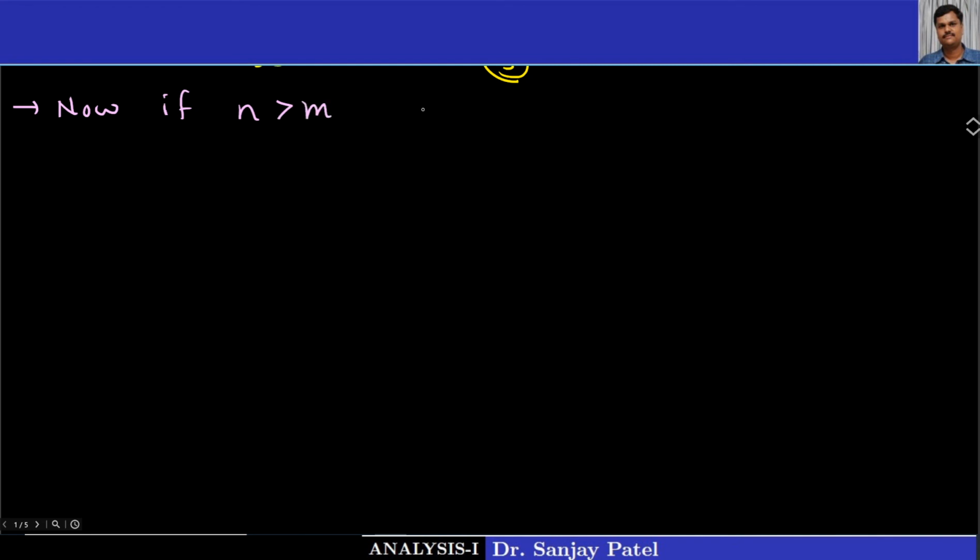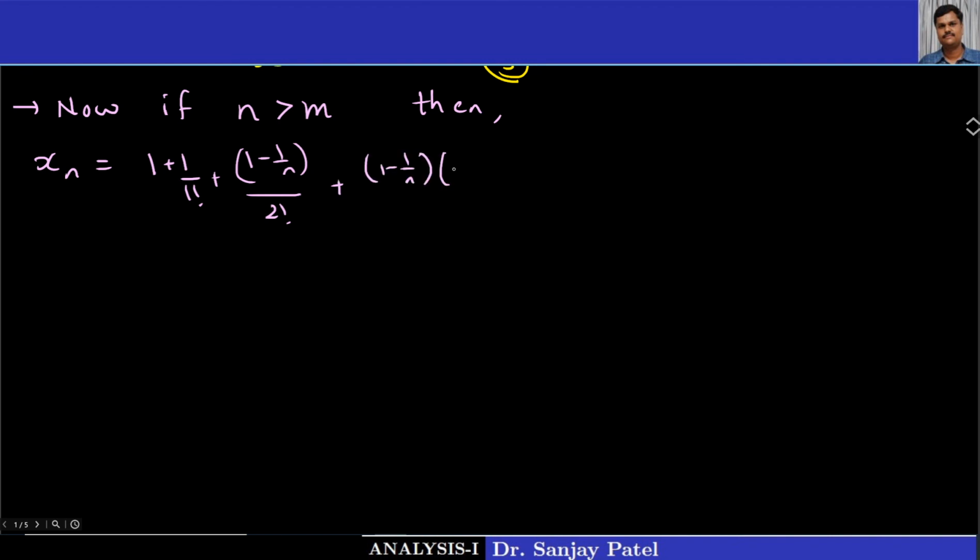If n is greater than m, then the nth term of the sequence, which we have written like this, 1 plus 1 upon 1 factorial plus 1 minus 1 upon n upon 2 factorial plus 1 minus 1 upon n, 1 minus 2 upon n upon 3 factorial, and so on.